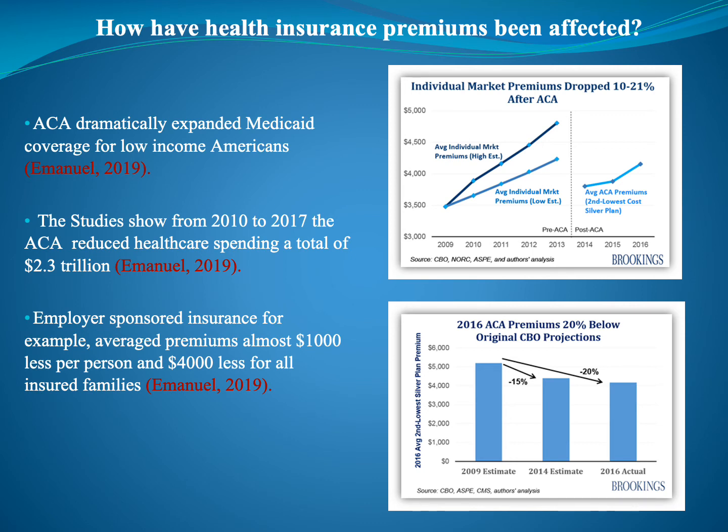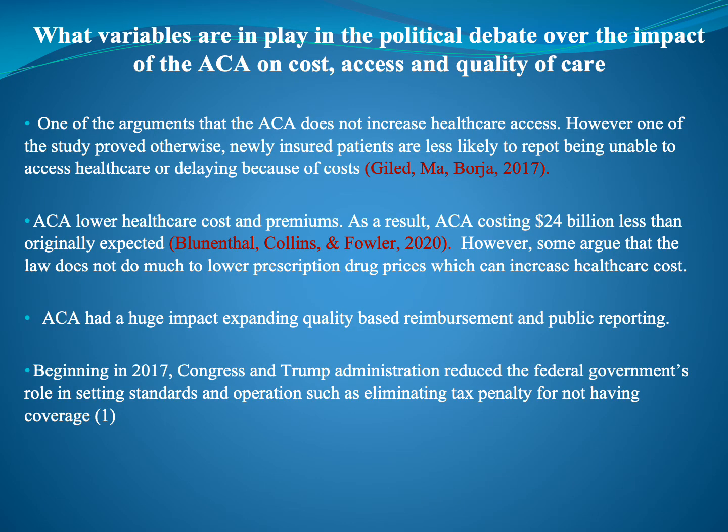Employer-sponsored insurance, for example, averaged premiums almost $1,000 less per person and $4,000 less for all insured families. What variables are in play in the political debate over the impact of the Affordable Care Act on costs, access, and quality of care? One of the arguments is that the Affordable Care Act does not increase healthcare access. However, one of the studies proved otherwise. Newly insured patients are less likely to report being unable to access healthcare or delaying because of costs. The Affordable Care Act lowered healthcare costs and premiums, and as a result, costing $24 billion less than originally expected.